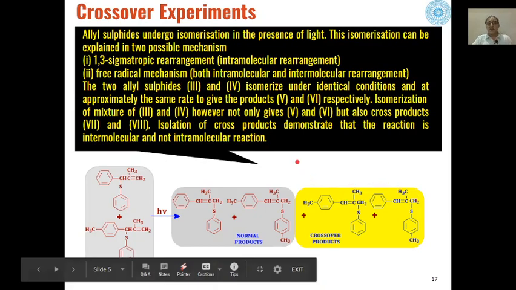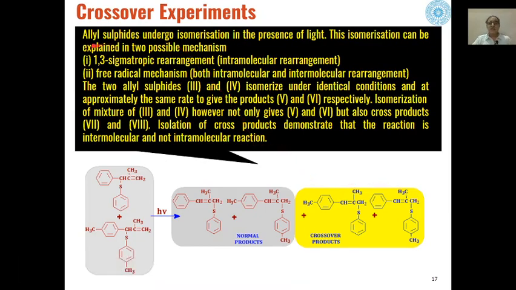Then another example is isomerization of allyl sulfides under UV light in presence of light. When allyl sulfides undergo isomerization in presence of light, it can take place by a 1,3 sigmatropic rearrangement, which is an intramolecular rearrangement, or it can take place by a free radical mechanism, and the free radical mechanism may involve an intramolecular rearrangement or an intermolecular rearrangement.